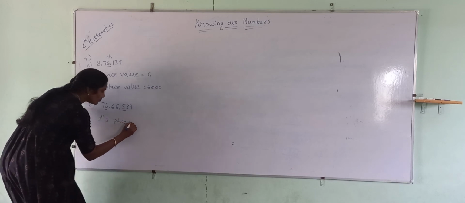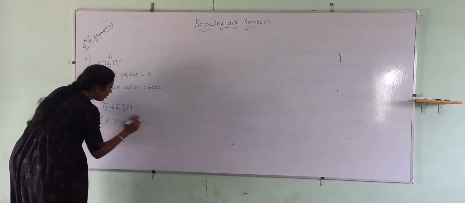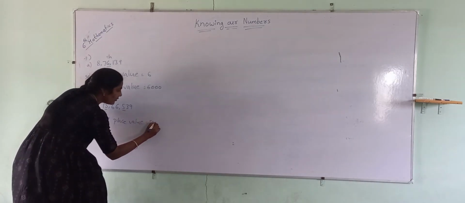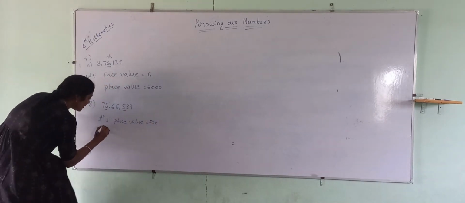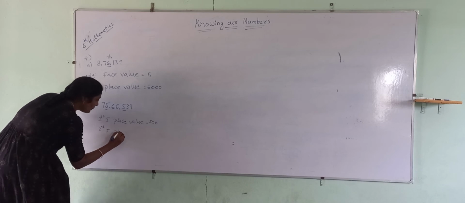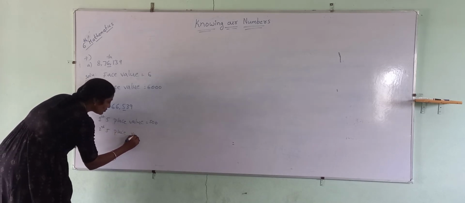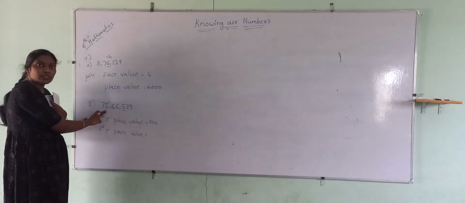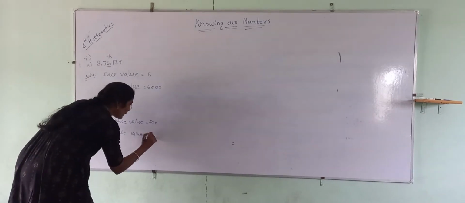place value? What is it? 1s, 10s, 100s. 500. Next, the second 5's place value. Where was it located? At the position of 5 lakhs.